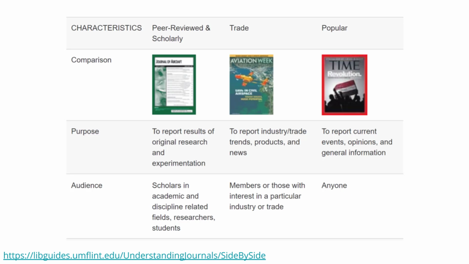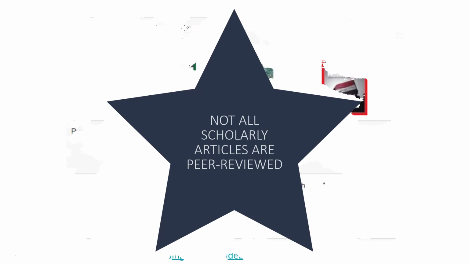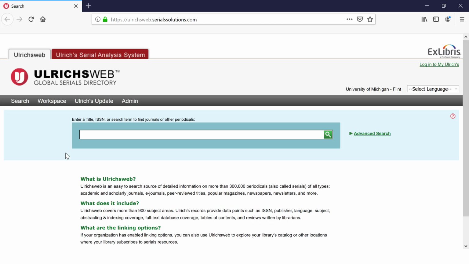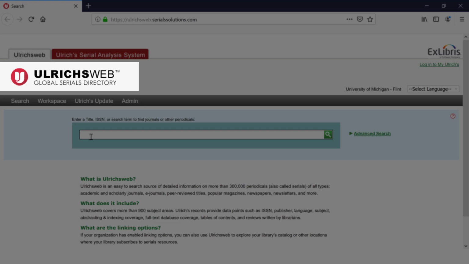These features can help determine whether or not an article is scholarly or academic, but cannot definitively demonstrate whether it was peer-reviewed. Remember, not all scholarly articles are peer-reviewed. The quickest and easiest way to identify if a journal is peer-reviewed is to look it up in Ulrich's Serials Directory, a database that provides publication information on scholarly and peer-reviewed journals, popular magazines, and more from around the world.